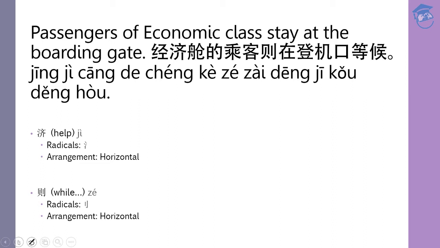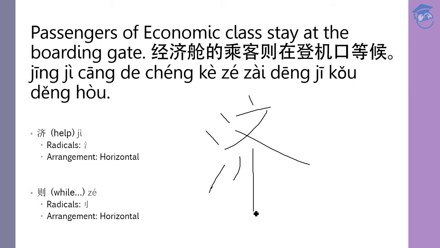Let's look at the new words here. So the first one is 寄. 寄 means help, okay? I'll explain in a second why we are using this one. This is the pinyin 寄, and the radical is this one. What's on the left there? The arrangement is horizontal because you have left and right components. Let's look at how to write 寄. 1, 2, 3, 4, 5, 6, 7, 8, 9. Okay, 9 strokes for this word, 寄.